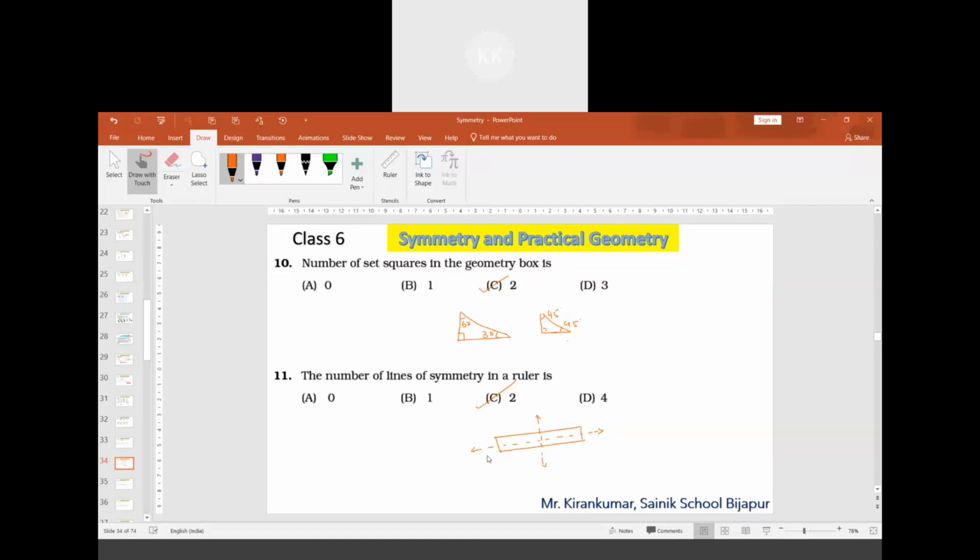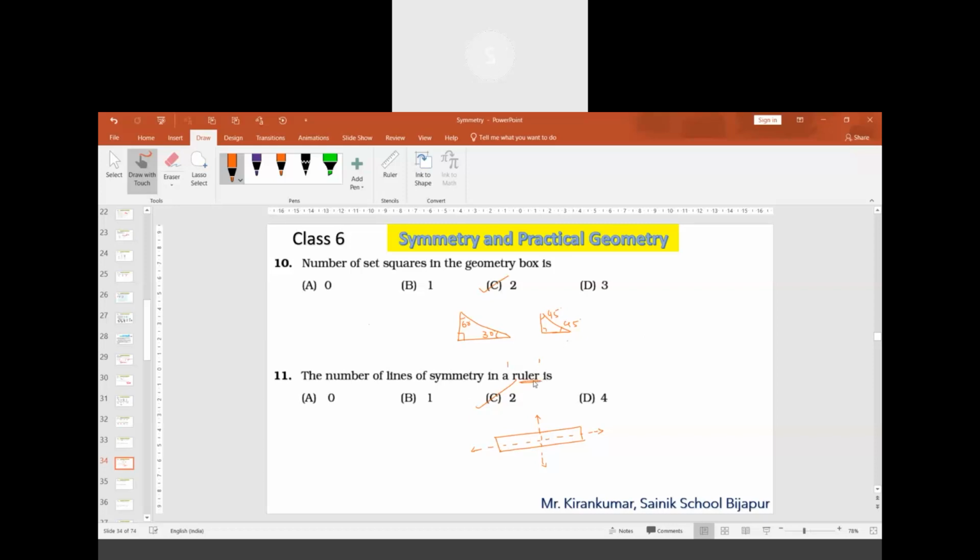What is the doubt? I think we have to count the symmetry lines among the numbers, the centimeters. They have given a ruler.